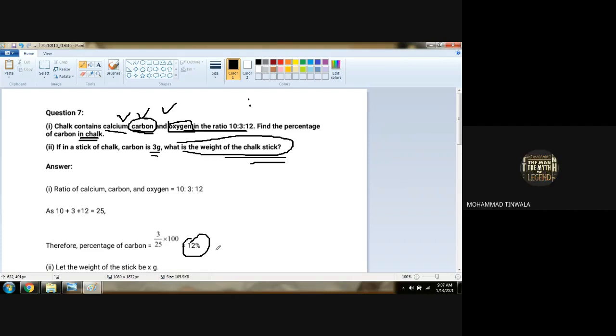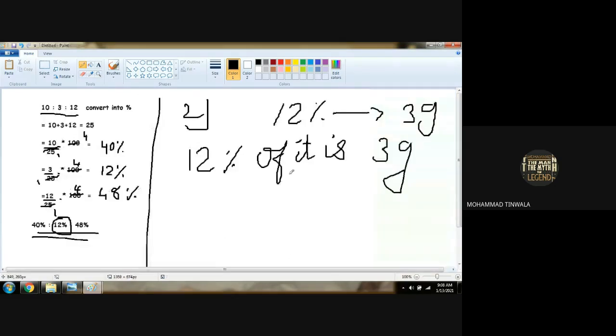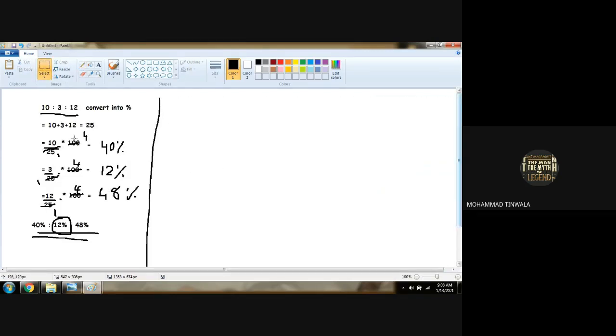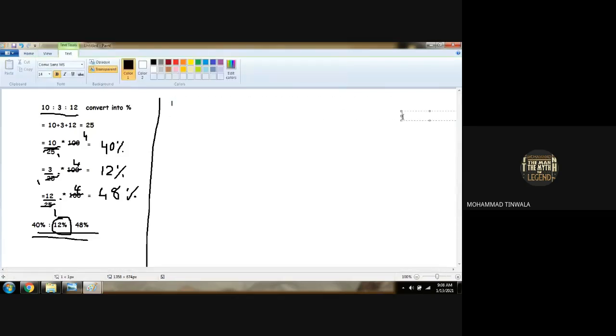Yes or no? Do you understand? Yes. Carbon has 12% over here. So when 12% in the chalk is carbon, what is 3 gram? It is described here. 3 gram is 12% of what, we don't know. So let's suppose the actual weight will be X, right?